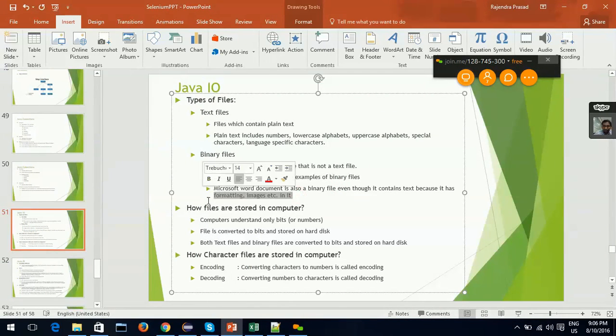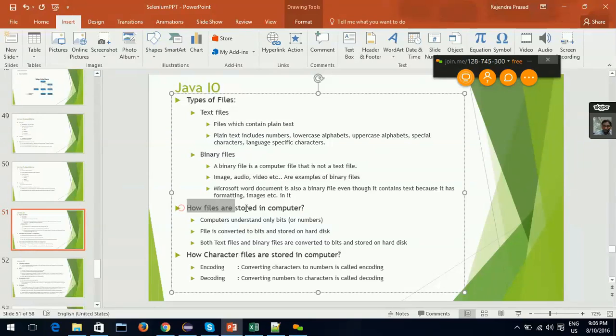So what is a text file? A file which can be viewed through your notepad. That is only called a plain text file. All other files, they cannot be viewed using your plain notepad application, they are binary files.